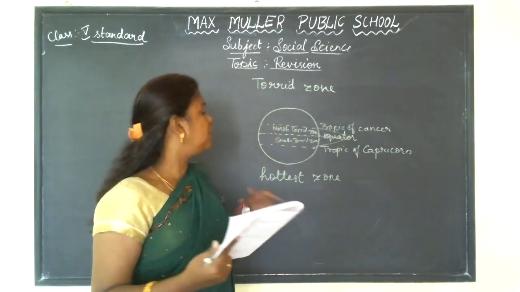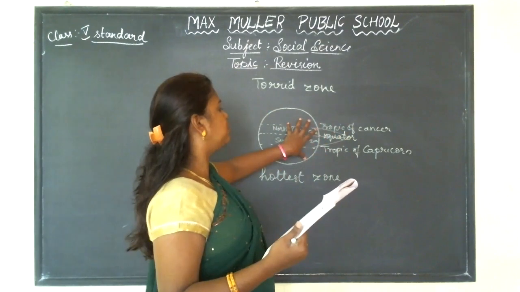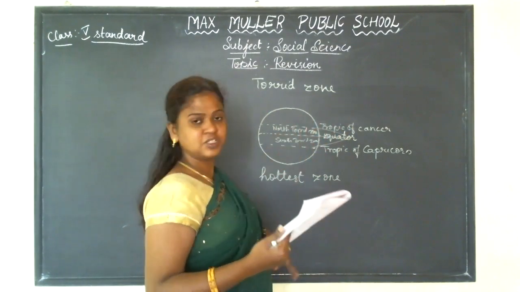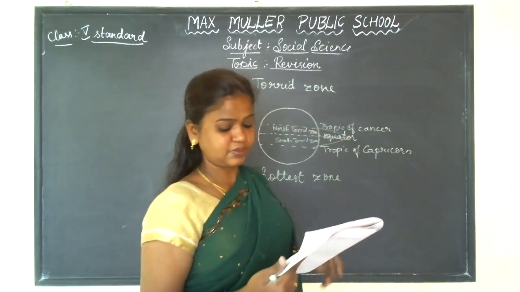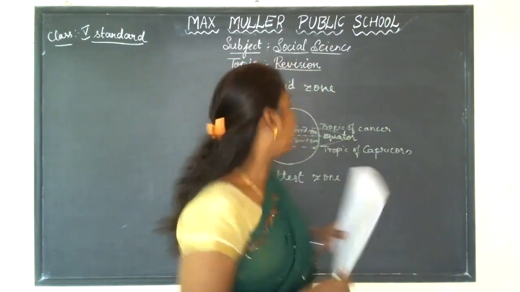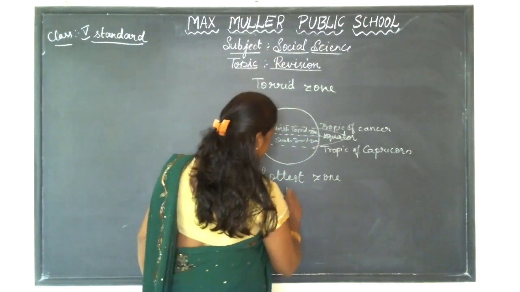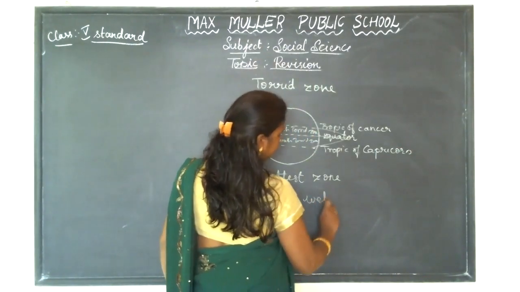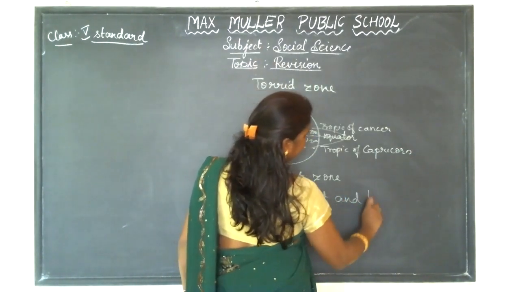Throughout the year means all the 12 months, the sun rays will be direct on these two zones. And here the climate in this region will be very hot, wet and humid.